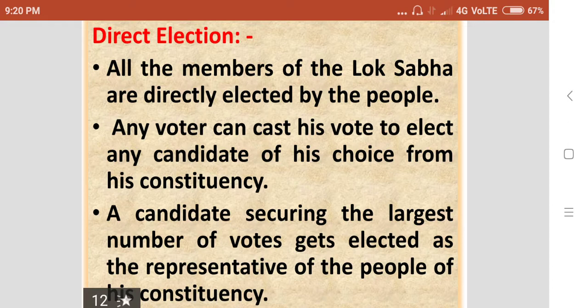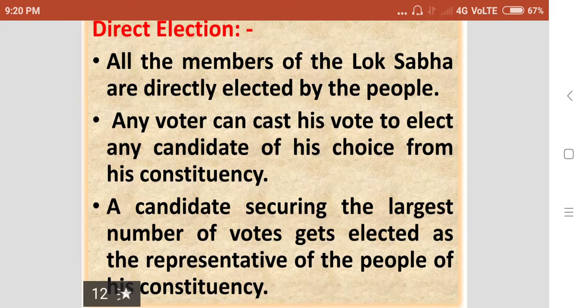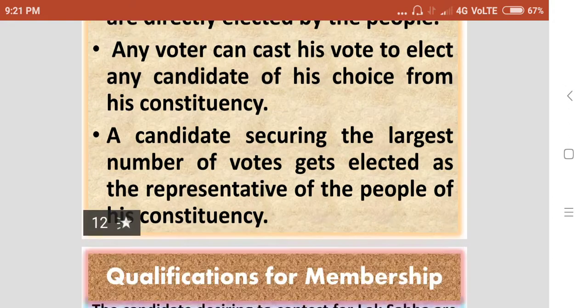So they can cast their votes for any candidate according to their choice. A candidate securing the largest number of votes gets elected as the representative of the people of his constituency. The candidate who secures the absolute majority of votes will be declared elected as the member of Lok Sabha.